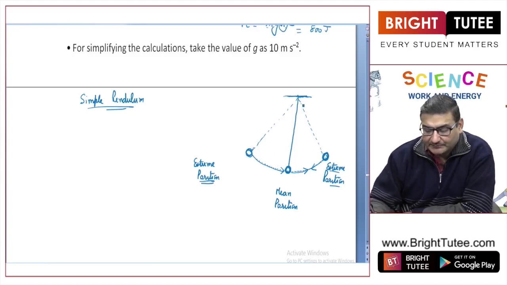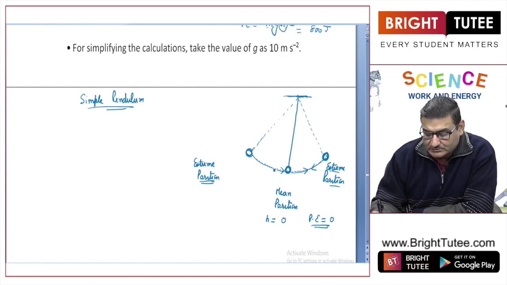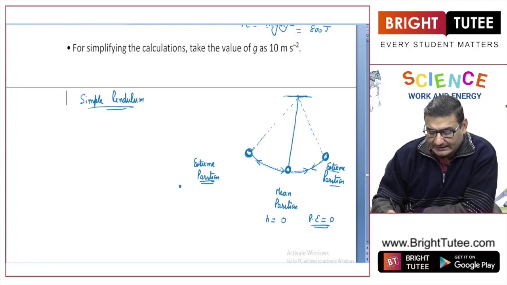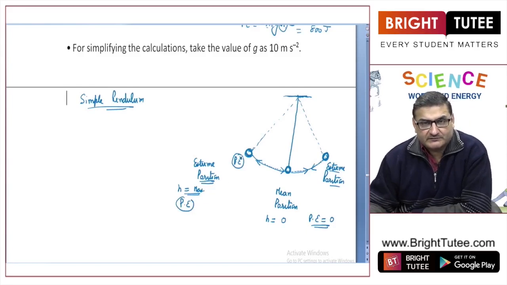Now as compared to the mean and extreme, when we relate them, at the mean position the height of this particular pendulum was 0. Therefore we can say that the potential energy was 0. When we took and carried this ball to a particular height, to this extreme position, now the height is the maximum that we have taken, so it has got potential energy at this extreme position because of its height.